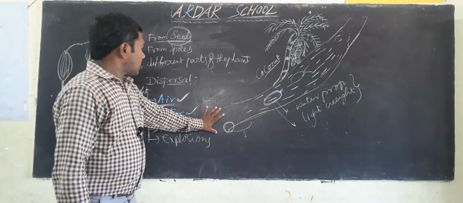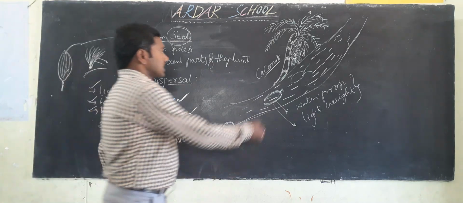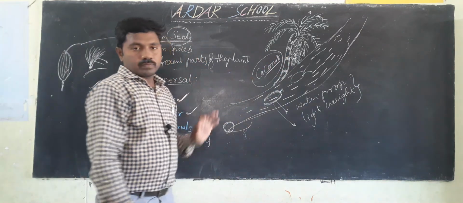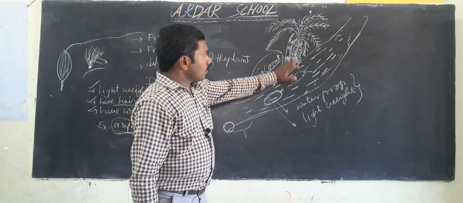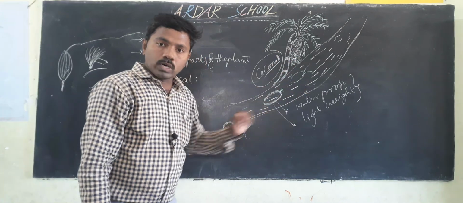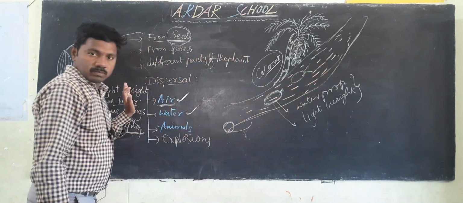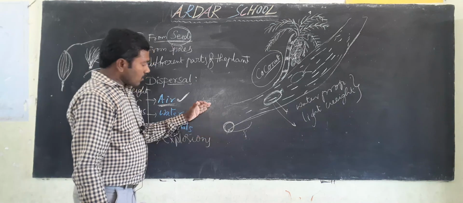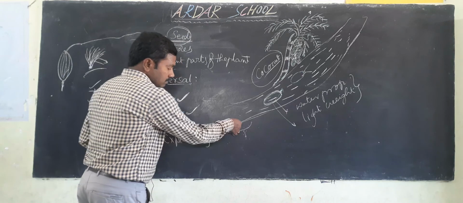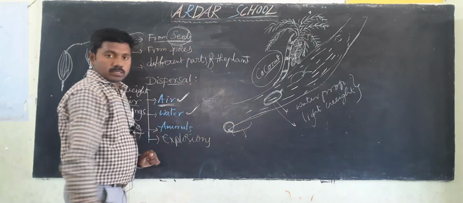Okay children, this is the dispersal by water. Seed dispersal by water. Best example, coconut. What is the best example children? Coconut. So when fruits are ripening, they fall in the water. With the help of water waves, they can move a long distance. After that it can reach the bank of the seas or rivers. When favorable conditions occur, it can germinate.